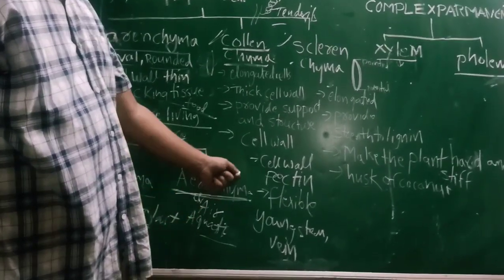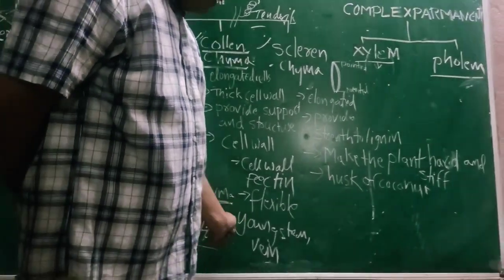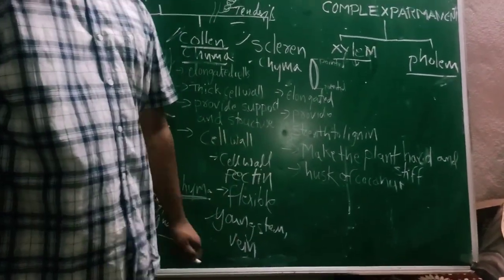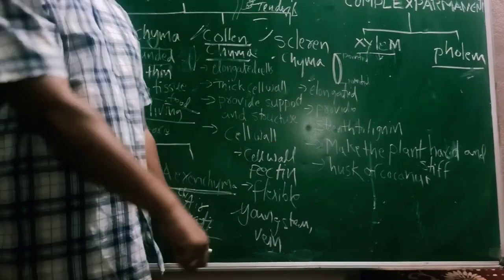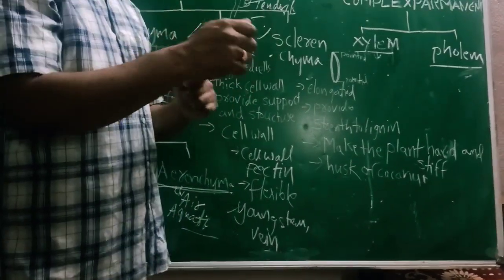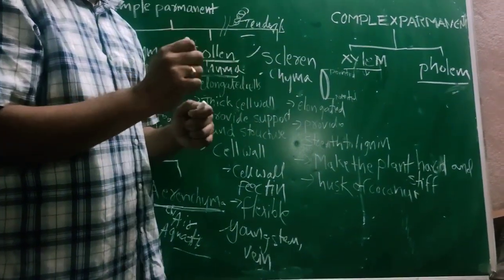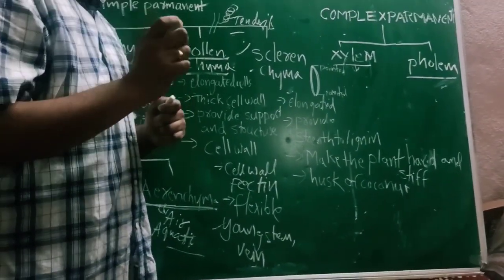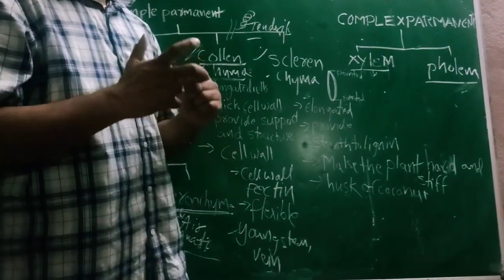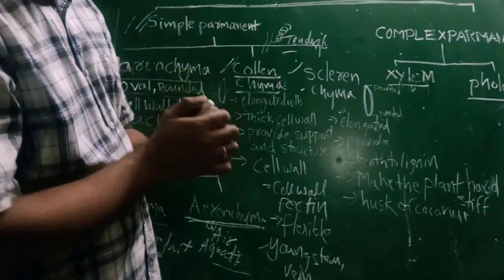Where do we observe collenchyma? In flexible stems and veins also. The stem is moving but not breaking down, because collenchyma tissue, the flexible tissue, is there. Very, very important. Try to remember.